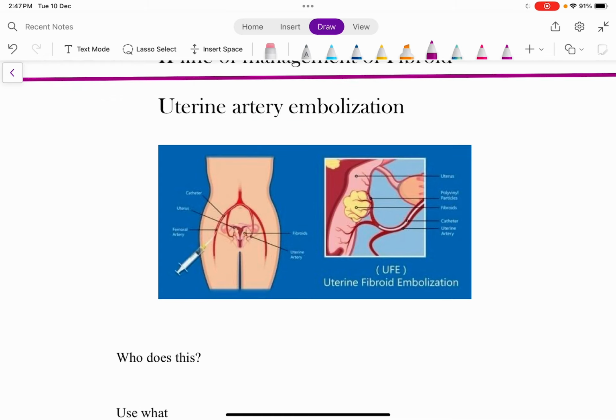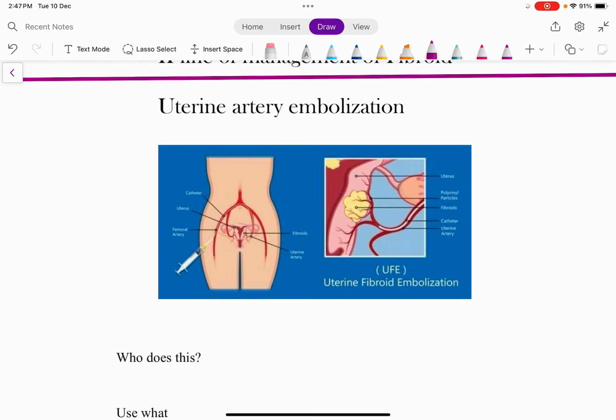So now, uterine artery embolisation, because we all know that the major part of the uterus is supplied via the uterine artery. So the uterine artery is basically a branch of the internal iliac artery. From the common iliac artery, the anterior division of the internal iliac artery gives rise to the uterine artery. So if you are going to obstruct the blood flow to the uterus via the uterine artery, by iatrogenically creating some obstruction in the uterine artery, you are going to result in decrease in blood flow to the uterus.